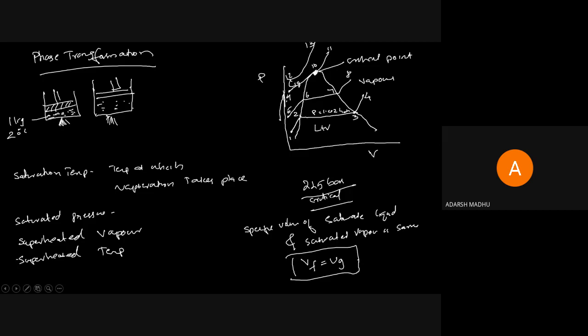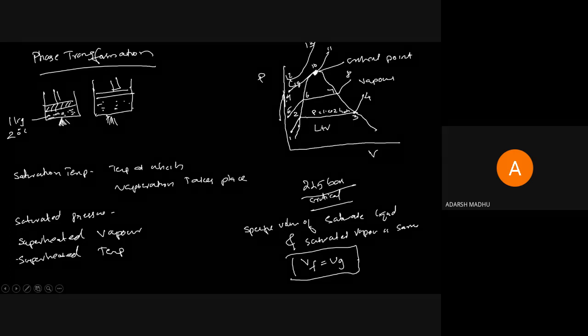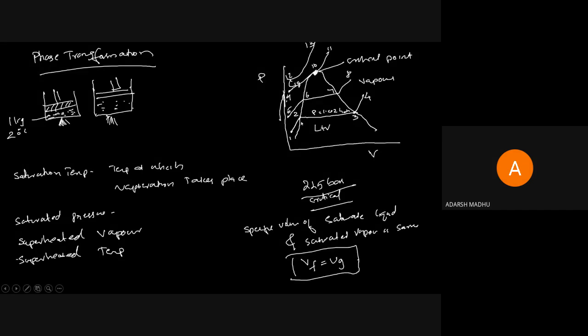Already I have drawn a dome, and thereafter we are taking a particular temperature. We are taking a temperature of 20 degrees Celsius, 1 kilogram of mass. When you start heating it, at a particular temperature, that is 100 degrees Celsius, the liquid boils. So initially from 0 to 100, the temperature is increasing. Thereafter boiling takes place at 100 degrees Celsius, the saturation temperature.